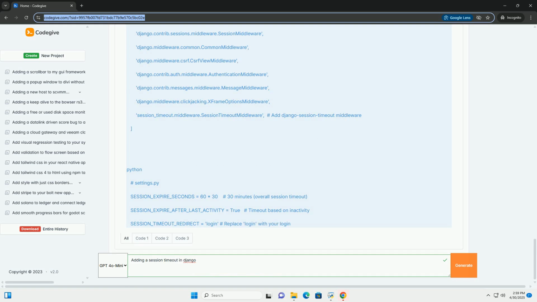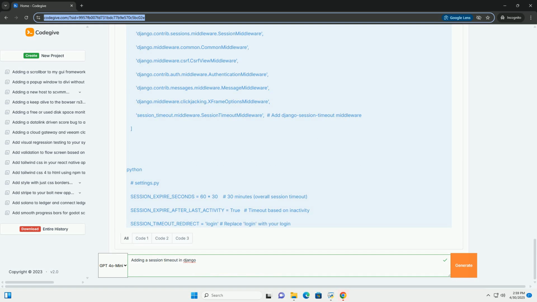Cons: dependency on a third-party package. Requires updating settings.py, but less complex than writing custom middleware from scratch. Choosing the right approach. The best approach for implementing session timeouts depends on your application's specific requirements and complexity.